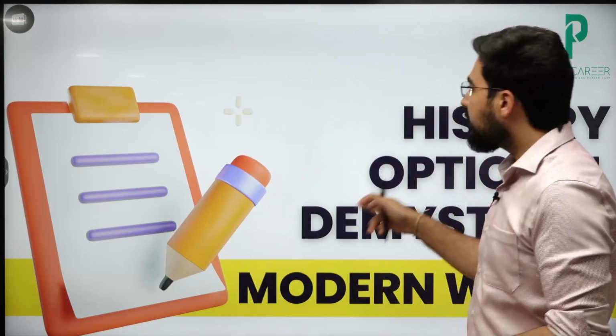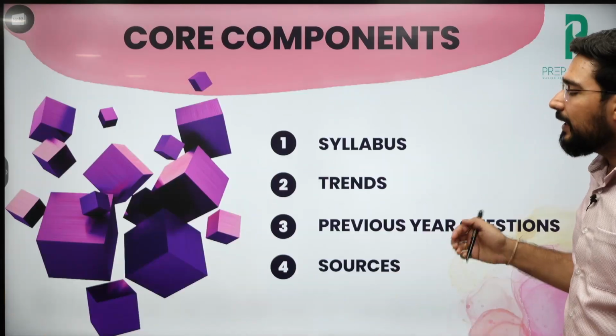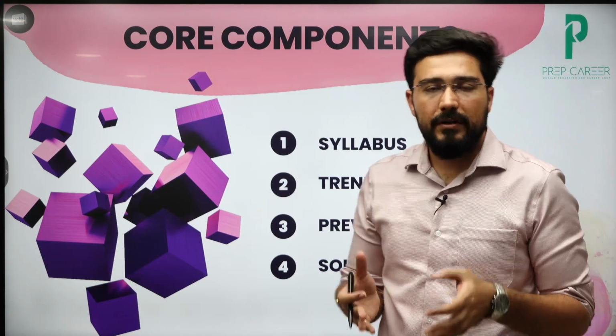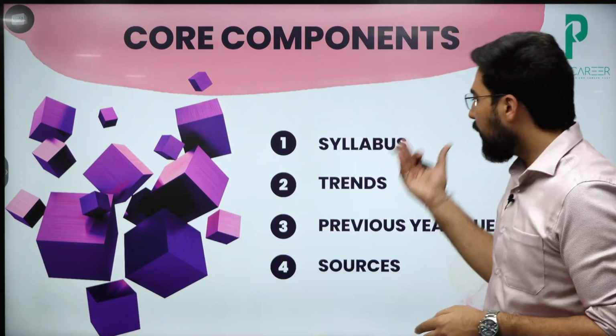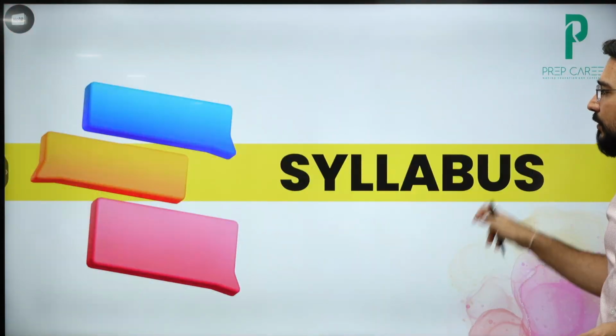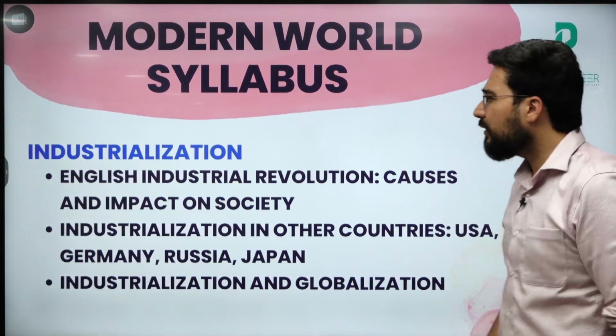Let's see, in this video I'll be talking about industrialization. Industrialization is a very important topic and it's the third unit that we have in the syllabus. As usual, I'll be talking about syllabus, trend, PYQ and finally about sources. Let us start very quickly. It's a small video, nothing too difficult.